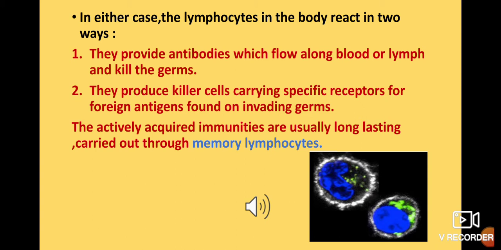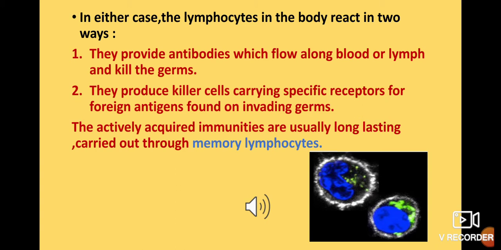The second way is that the lymphocytes will produce certain cells. These cells are known as killer cells, and these cells have receptors. If you remember, I told you that every germ has a key on its external surface, and the lock for it is there in the killer cells.